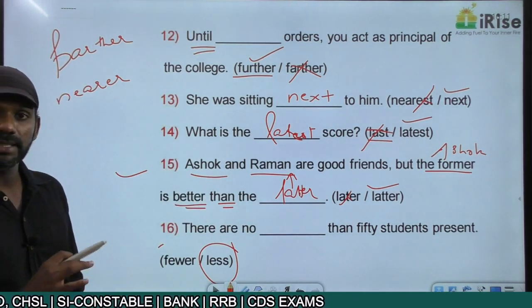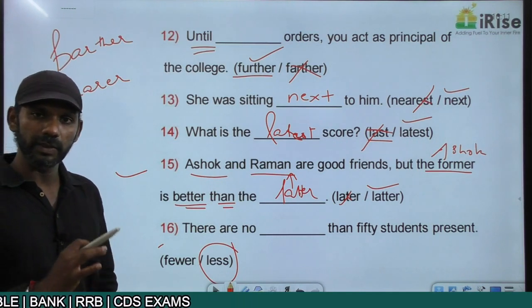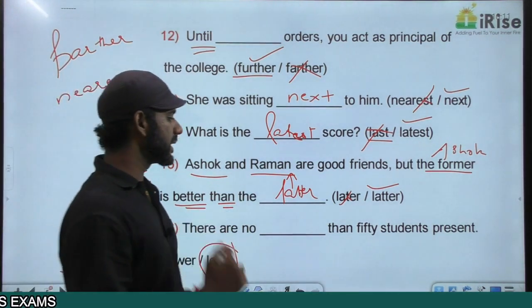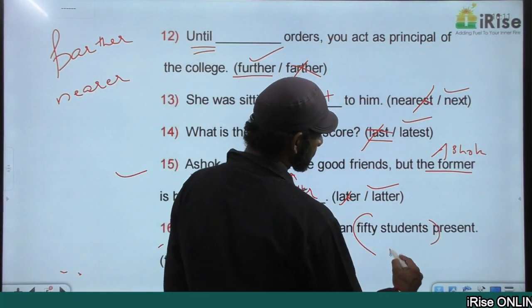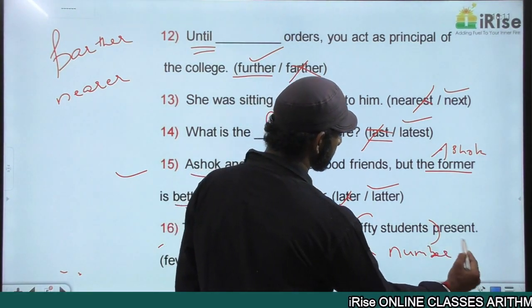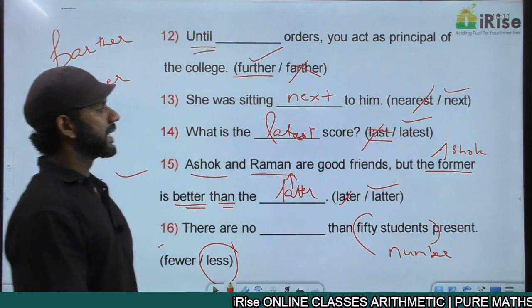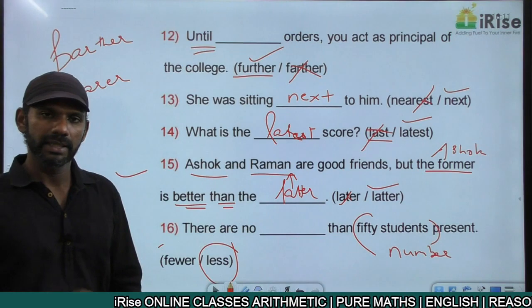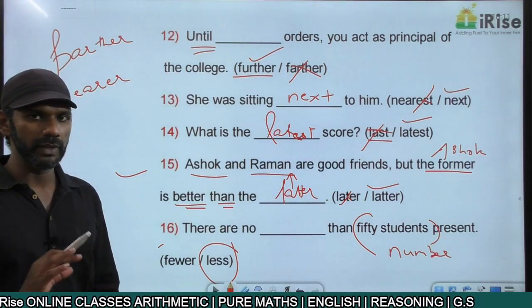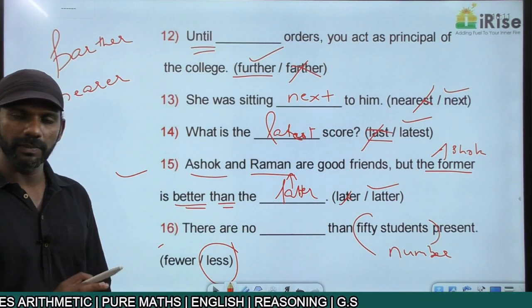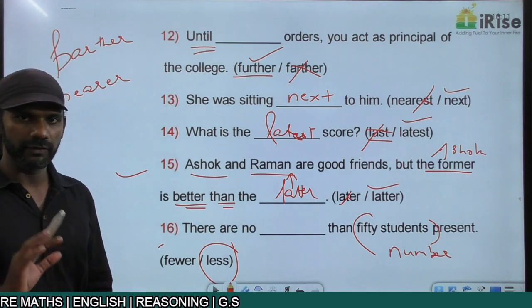This sentence doesn't talk about quantity. This sentence talks about number. 50 students, in the sense that the sentence is talking about number. Number in the sense it is countable. Countable means we have to go for few, a few and all. So number in the sense countable. Countable means few, a few, the few and all.